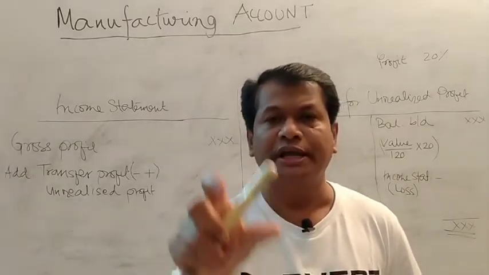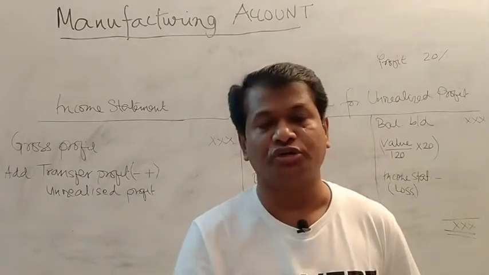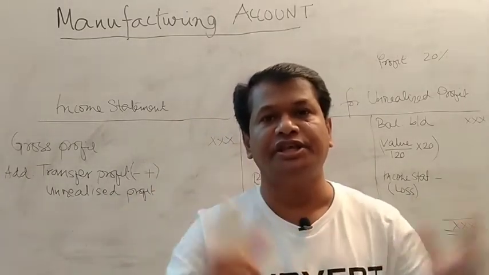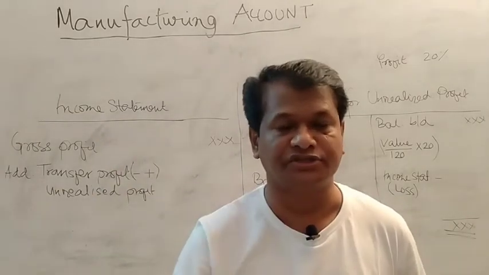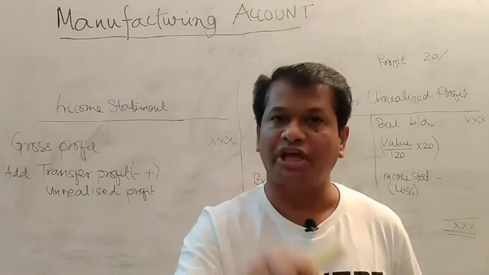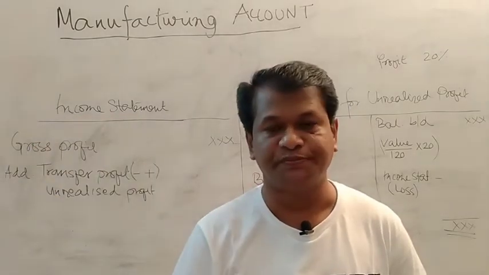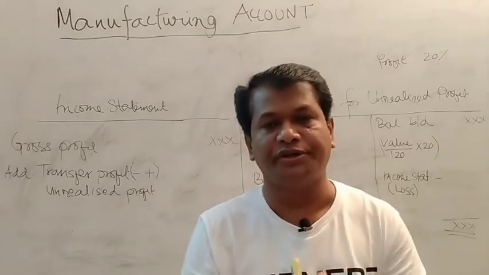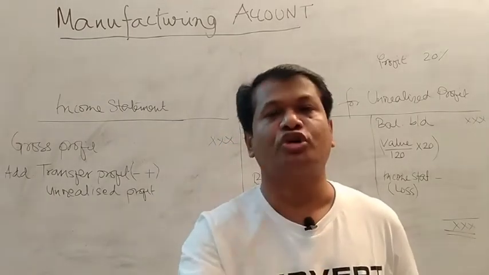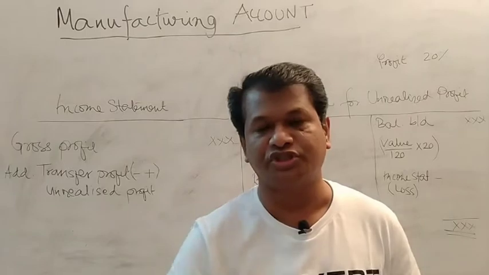The figure you got is to be added to the production cost. The resulting figure is the selling price, so it is the transfer price. Sometimes it is simply called the transfer price. This price is to go to the income statement. So the first option, the manufacturing accounts, is completed. Now this manufacturing cost or production cost is to go to the income statement.